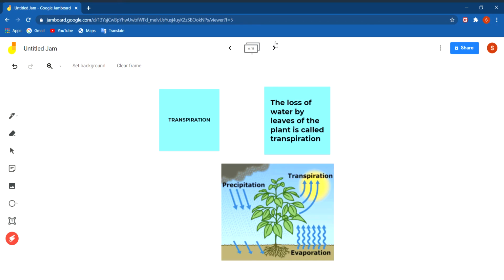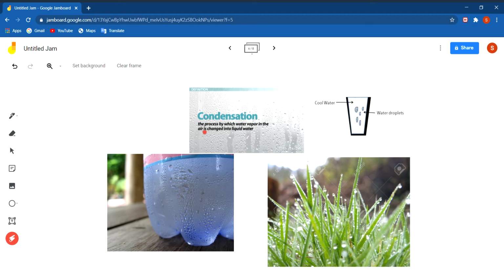Now we shall discuss a second activity. First we shall discuss condensation. What is condensation?